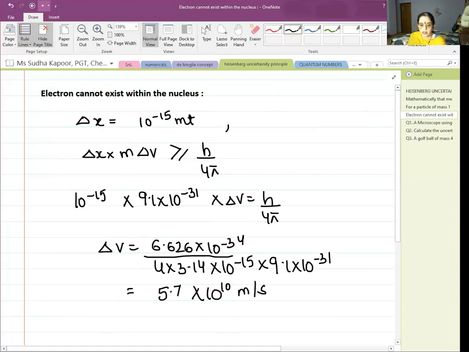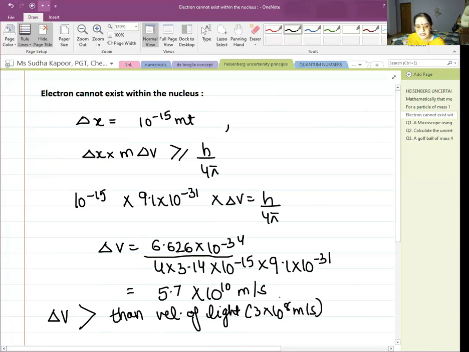Now, students, you can very well see that this value is much higher than the velocity of light. All of you must know that the velocity of light is 3 into 10 to the power 8 meter per second. And hence, such a thing is not possible. So we can easily say that if the electron exists within the nucleus, its velocity would be very large compared to the velocity of light, and that is not possible. So the electron cannot exist within the nucleus.